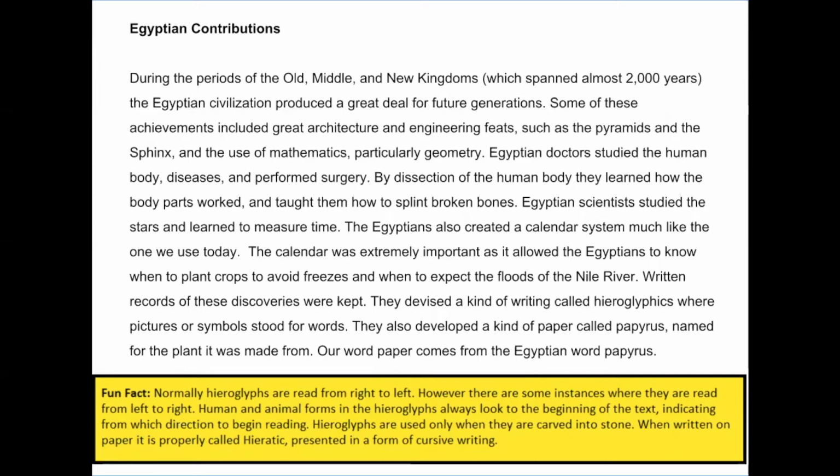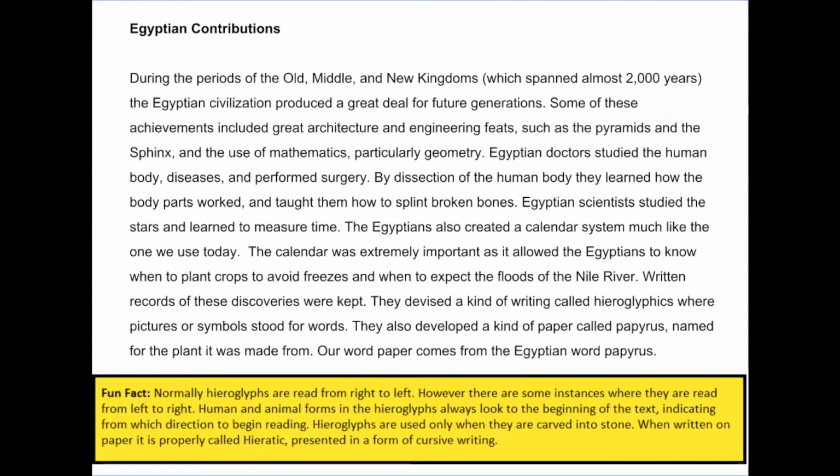Written records of these discoveries were kept. They devised a kind of writing called hieroglyphics, where pictures or symbols stood for words. They also developed a kind of paper called papyrus, named for the plant it was made from. Our word for paper comes from the Egyptian word papyrus.